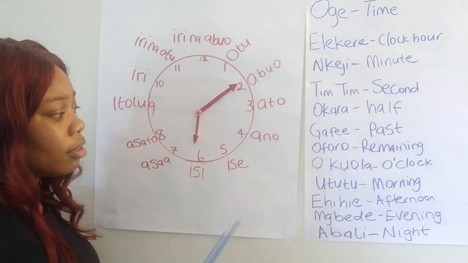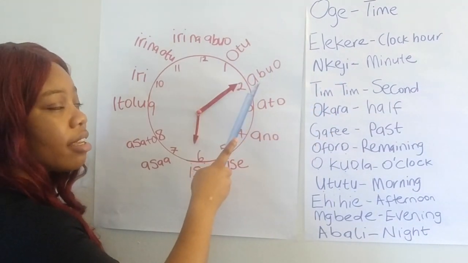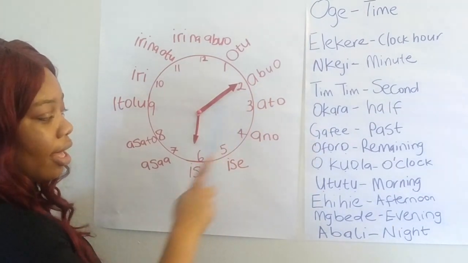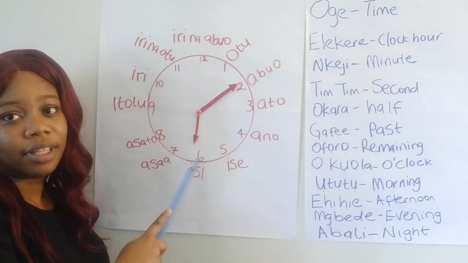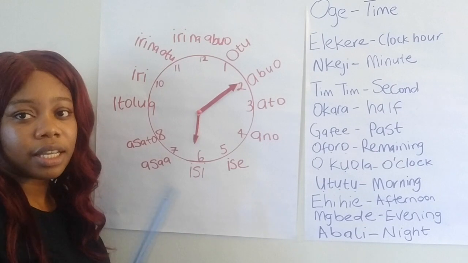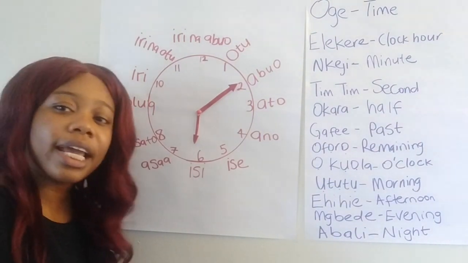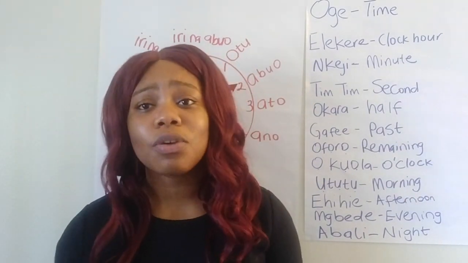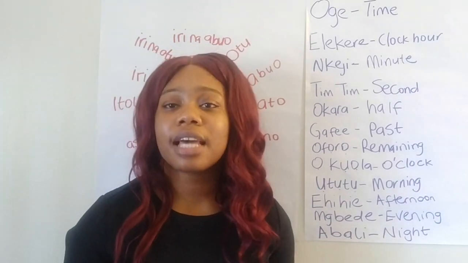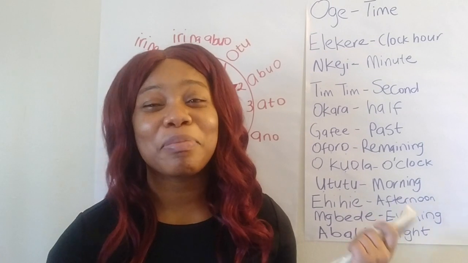Ojirila nkeji iri gafee elekere isii. That's just knowing this stuff, and then knowing your numbers is gonna help you learn how to say the time faster. It's complicated. If you're not getting it at first, that's okay. Just try to practice. What do you think this time is? And you'll get it. I hope that today's lesson wasn't so complicated.